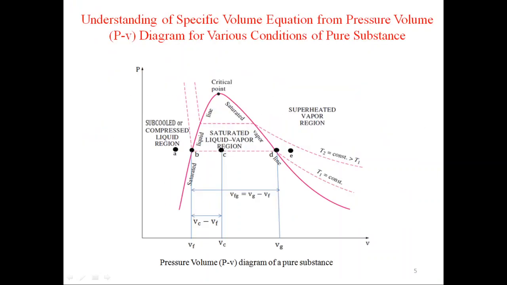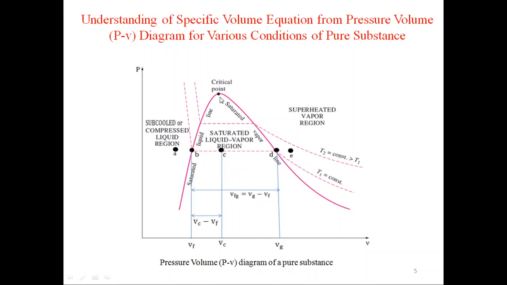Next is understanding of specific volume equation from pressure volume diagram for various conditions of pure substance. In the pressure volume diagram, pressure is on the y-axis and volume is on the x-axis. This is the dome of the pressure volume diagram.